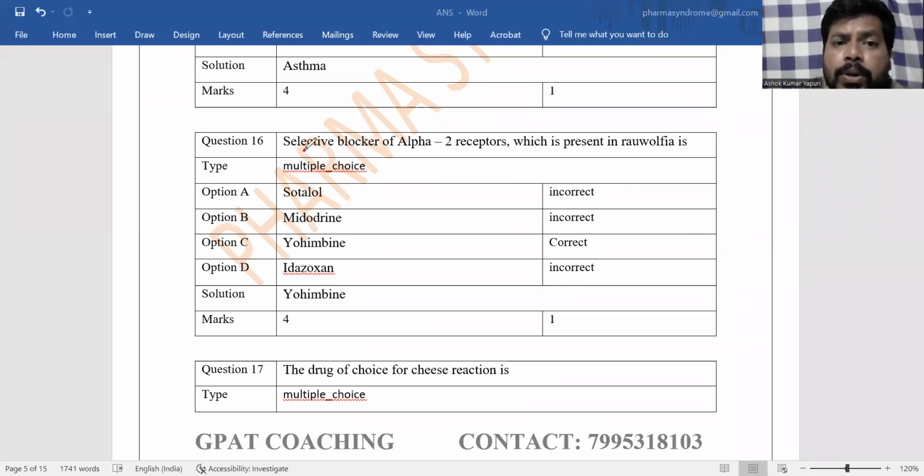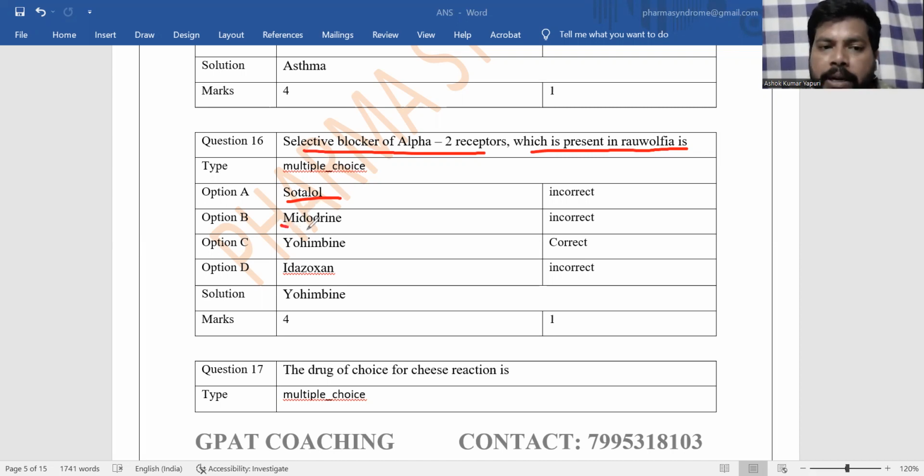Next, selective blocker of alpha 2 receptor which is present in the Rauvolfia. Like reserpine, which is from Rauvolfia serpentina, and one of the intermediates also from Rauvolfia serpentina also inhibits alpha 2 receptors. And here the first one is sotalol. Sotalol is a non-selective beta blocker, and sotalol can also be a class 3 antiarrhythmic agent.